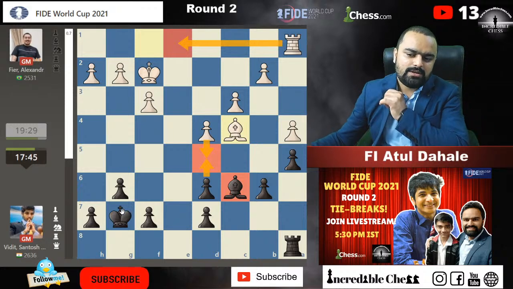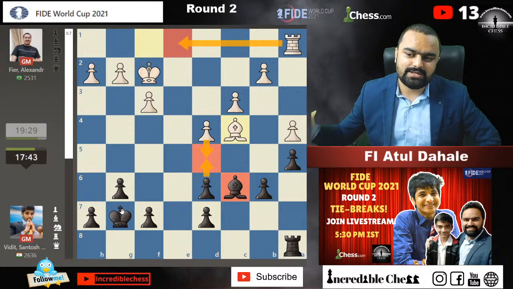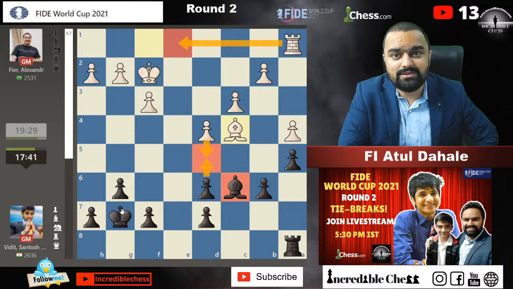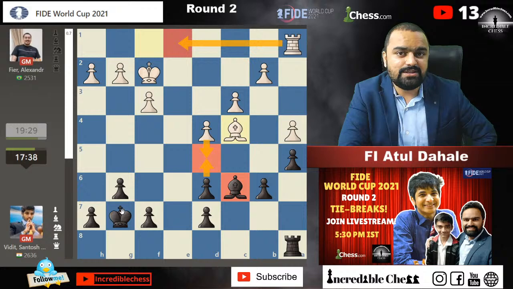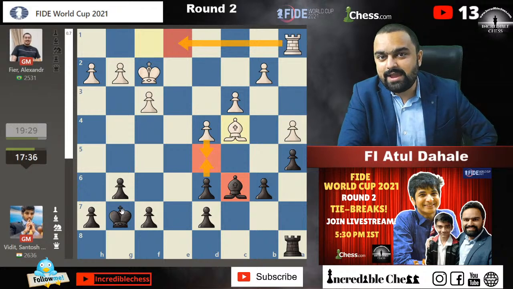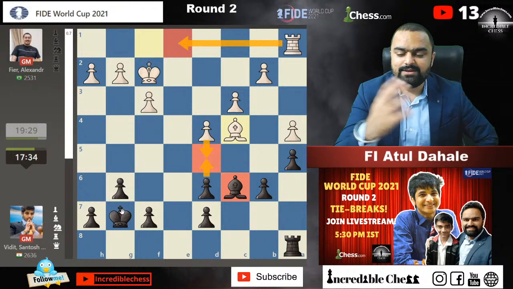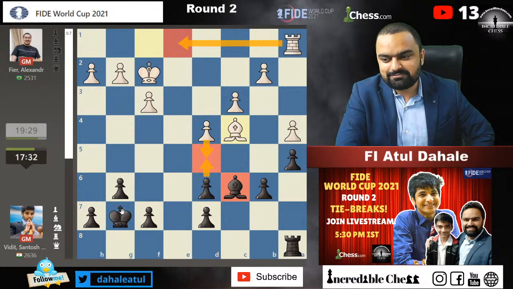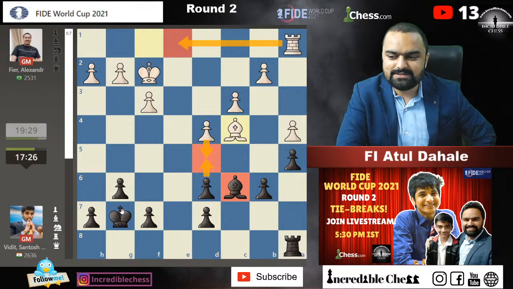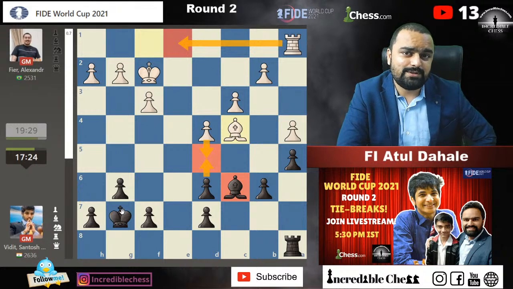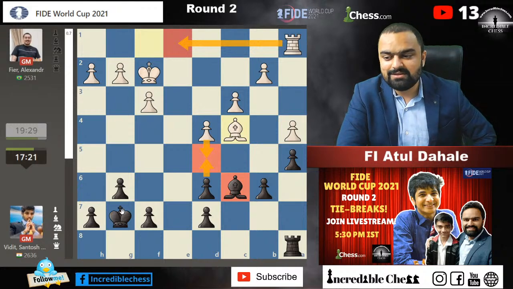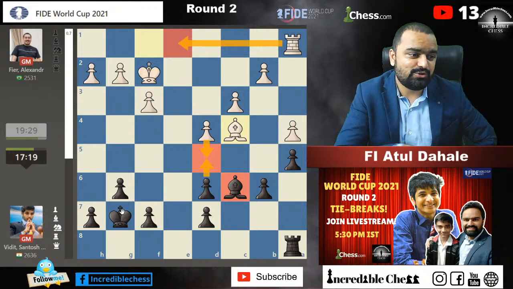That's what I have seen of Vidit ever since he was a kid, and I even played with him when he was 11 years old in a tournament. Before that I knew him, because he stays very near to my place. His main strength is the white pieces, and he can just grind down his opponent with white. So maybe he's just waiting for his chance to come with the white pieces, and then he will grind down his opponent for sure.